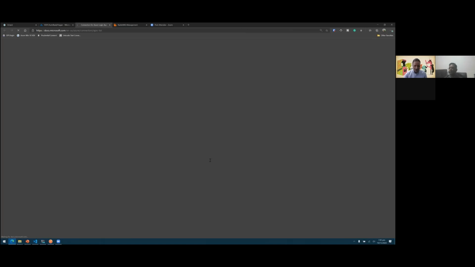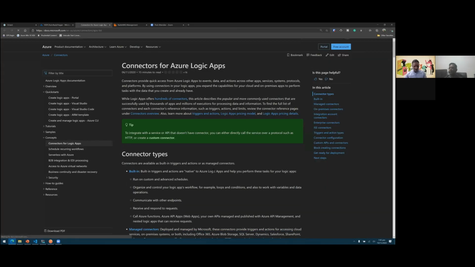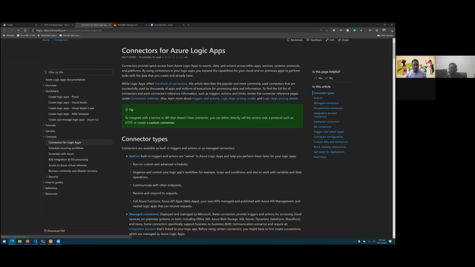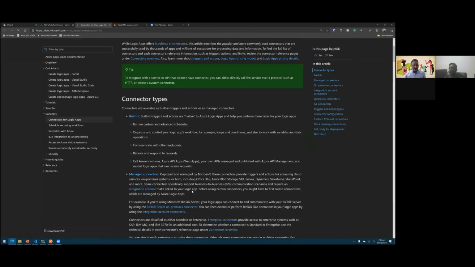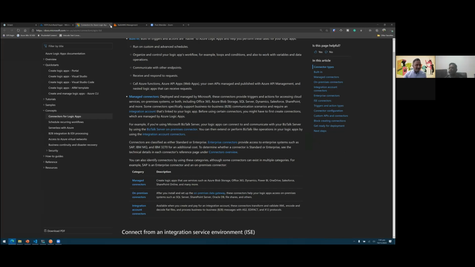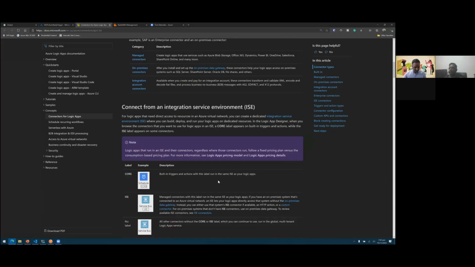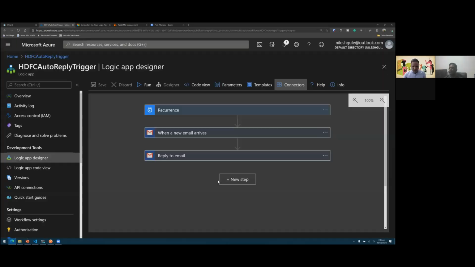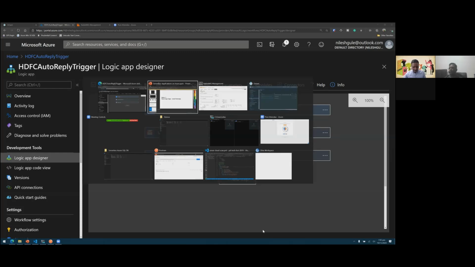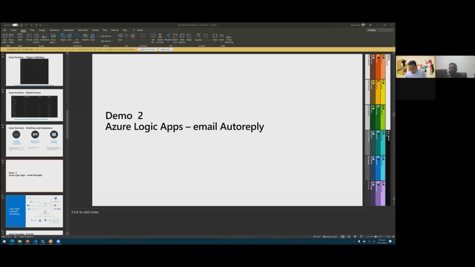So I would also recommend that if you are interested in using any of those connectors, you can first go through this connector capabilities and see if it meets your requirements. With that, let's go back into the presentation and continue from where we left.